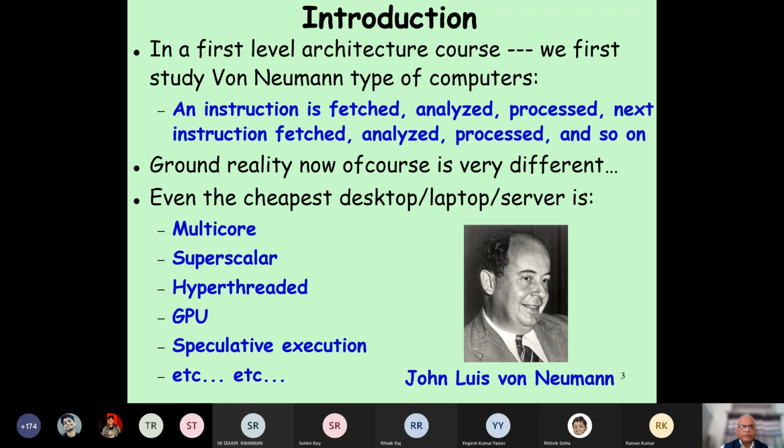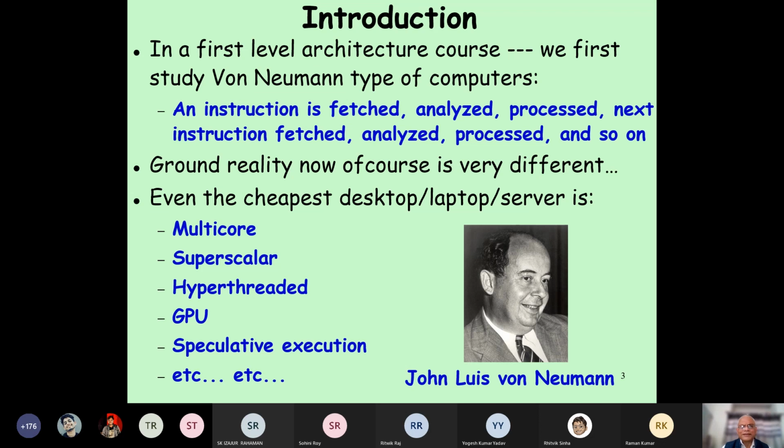But then these are all part of an advanced level course. In the first level course, we don't discuss all this. We discuss this in the next level course. Very unfortunate, because this is what happens in every laptop, desktop, etc. Unfortunately, we don't discuss it in this first level course because we have to have the background, what really happened.